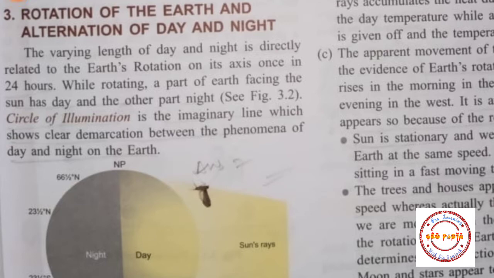So today we are going to continue our third chapter, that is rotation and revolution. This is the second part, and in this part we are continuing from the third topic, that is rotation of the earth and alteration of day and night. So students, without wasting our time, let's get started.